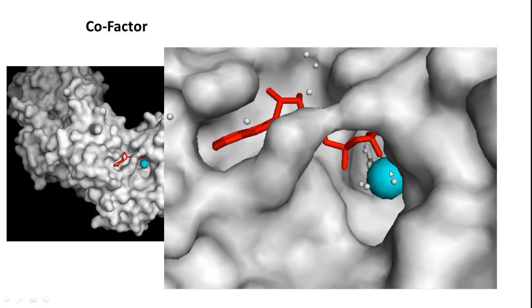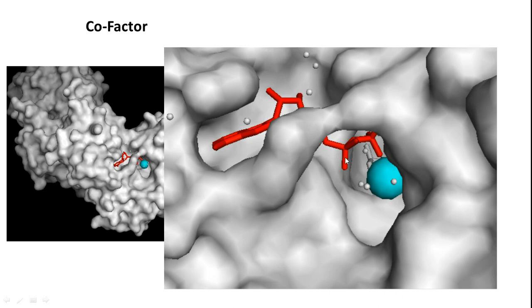If the compound is integrated into the structure of the enzyme, where the enzyme and that non-proteinous material cannot be separated, those chemical compounds we call cofactors. They are usually metallic ions. Some non-metallic atoms are also there.